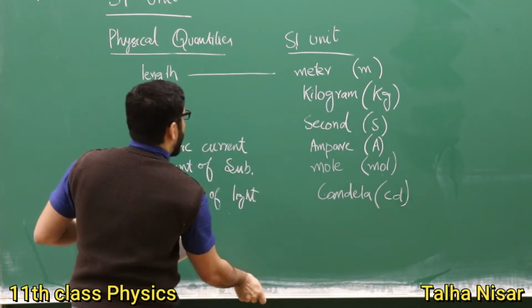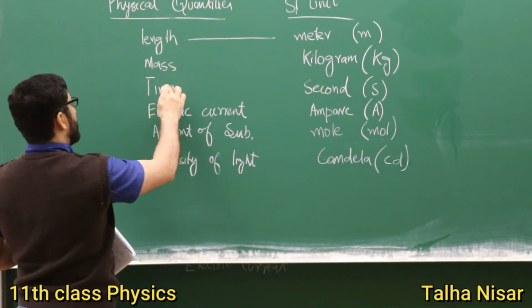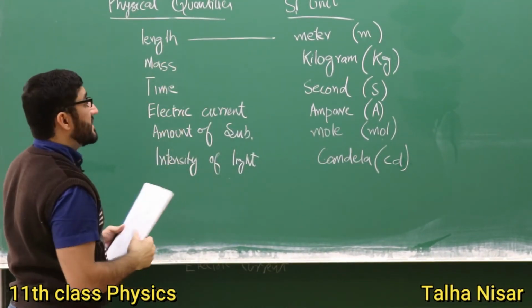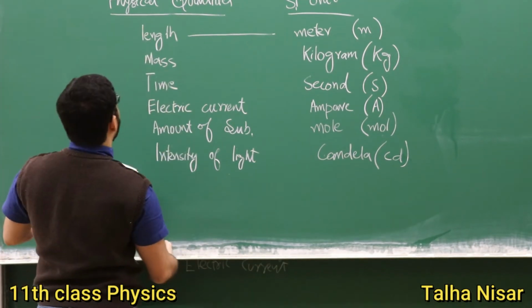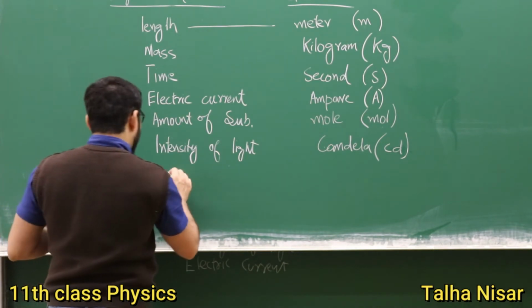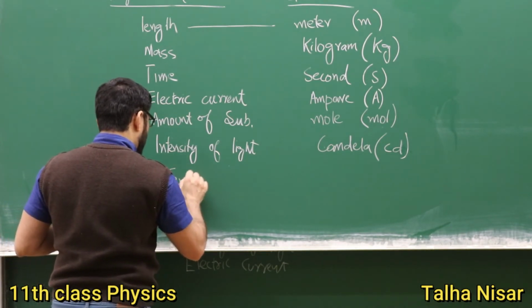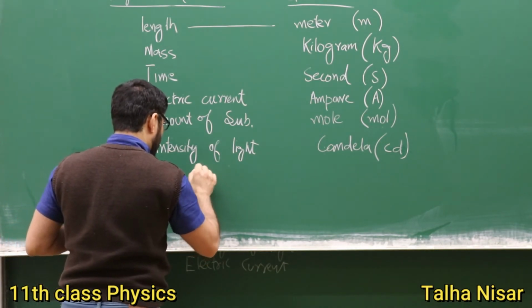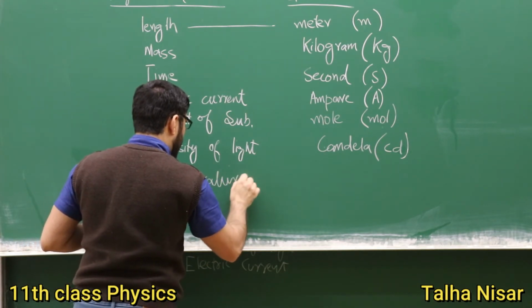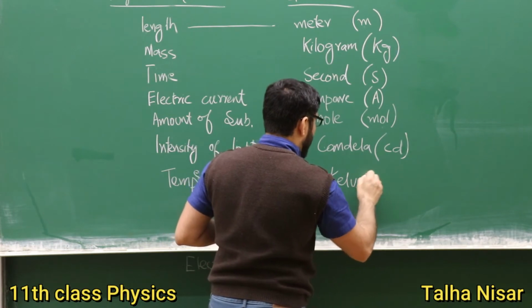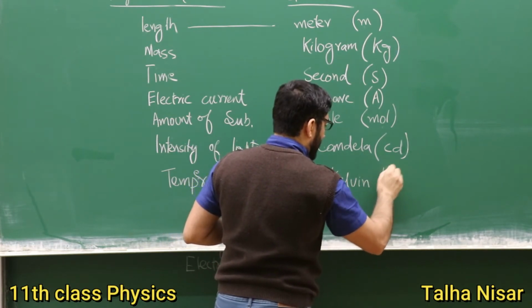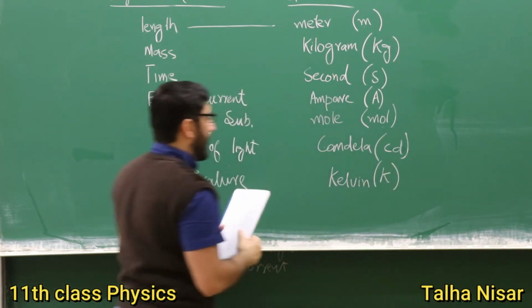And then we have another, so this is 1, 2, 3, 4, 5, 6. So we have the 7 international base physical quantities. And the 7th one is the temperature. Temperature, its unit is Kelvin, which is represented by K.